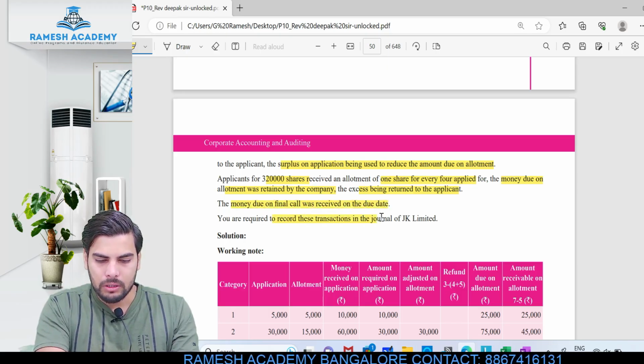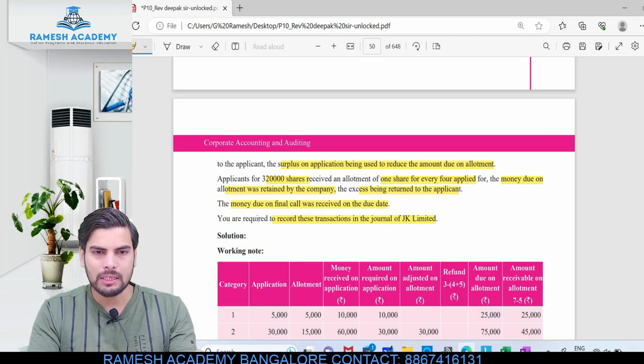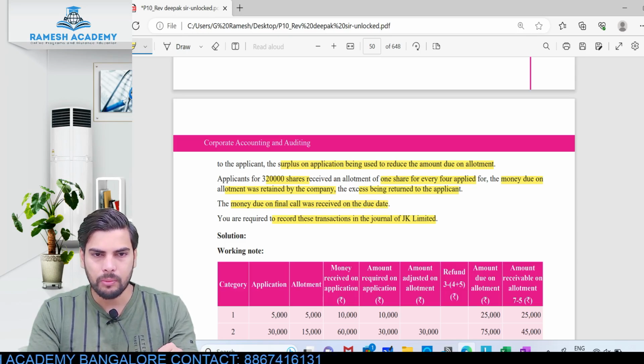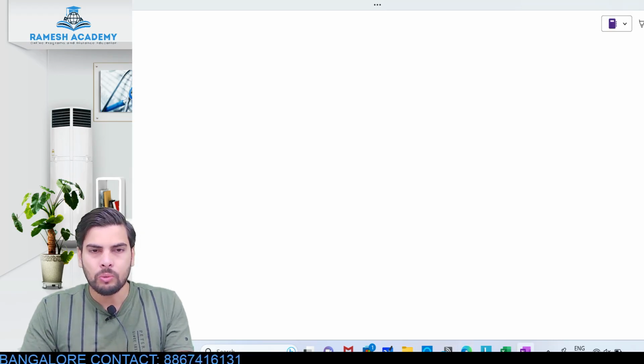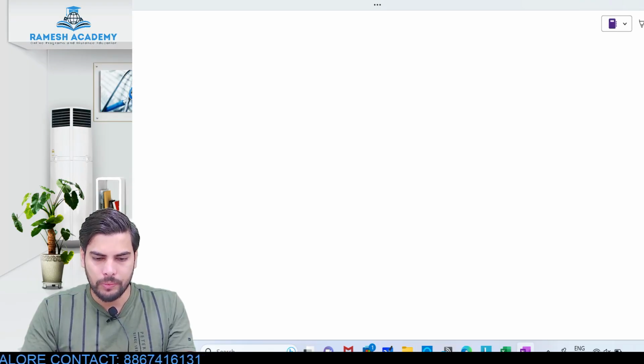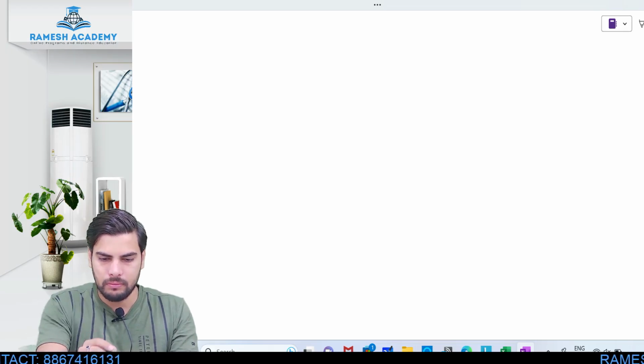You are required to record the transaction in the journal of JK Limited. So here they are just asking us to pass the journal entries pertaining to issue of shares. If you observe carefully, they haven't given any information relating to forfeiture nor any information relating to reissue. So all that they are asking is to pass the journal entries pertaining to issue. Now I'll just write the information over here.